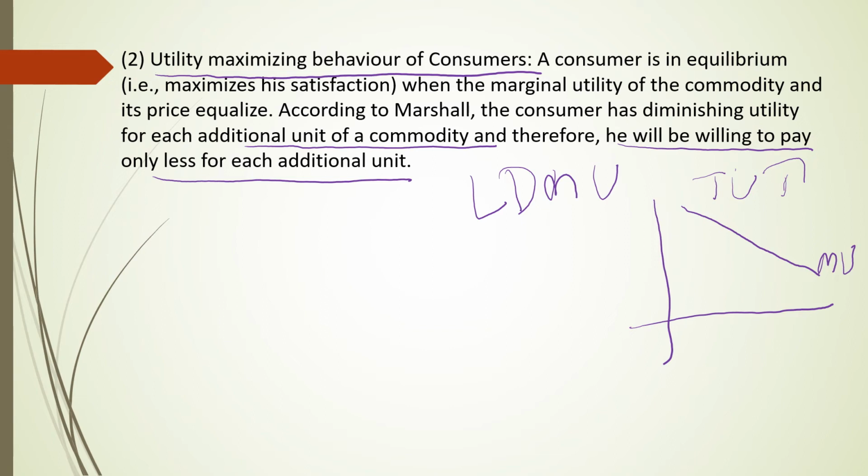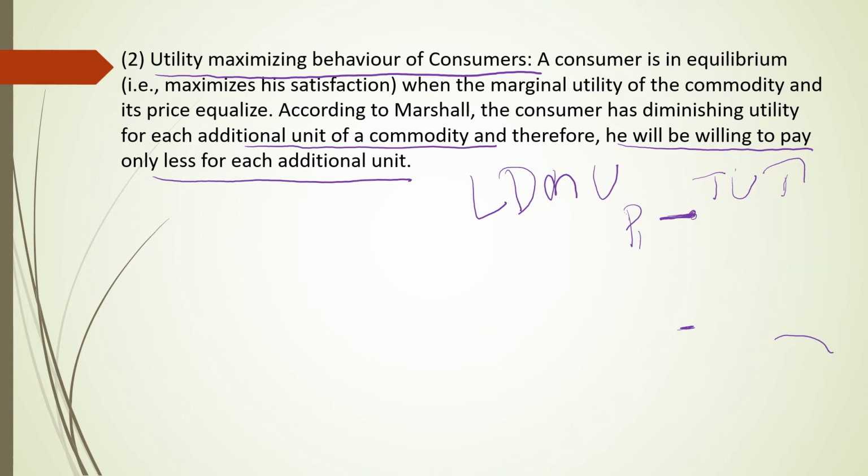Because of this reason, the consumer is ready to buy less at a higher price and more at a lower price. More quantity will give lesser satisfaction and less quantity will give higher satisfaction. When the quantity is very less, utility will be more, so he is ready to pay a higher price.